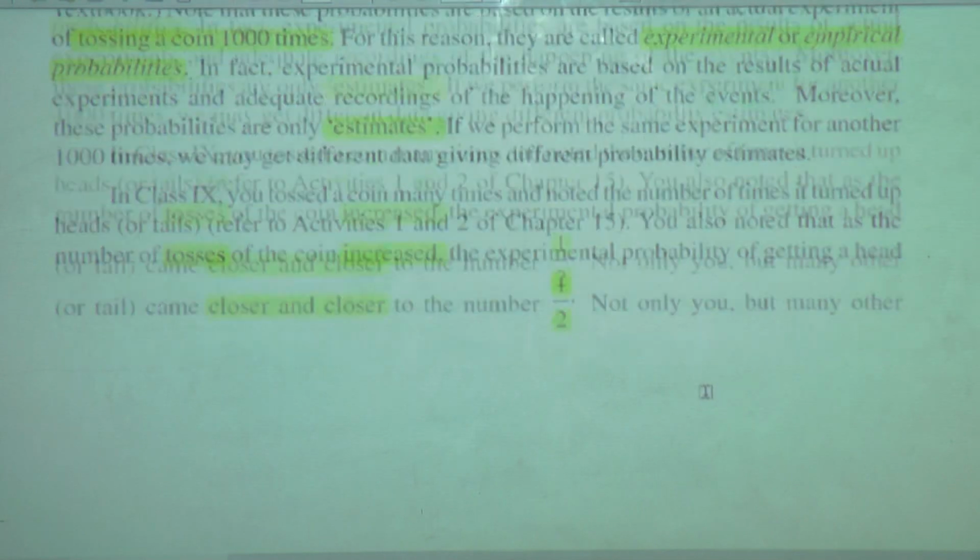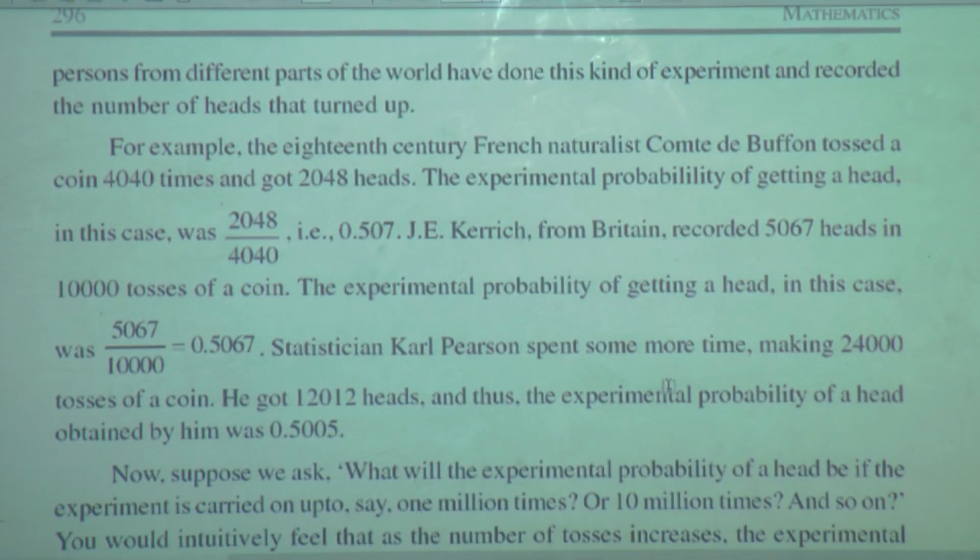Not only you, but many other persons from different parts of the world have done this kind of experiment and recorded the number of heads that turned up. For example, the 18th century French naturalist Comte de Buffon tossed a coin 4040 times and got 2048 heads.